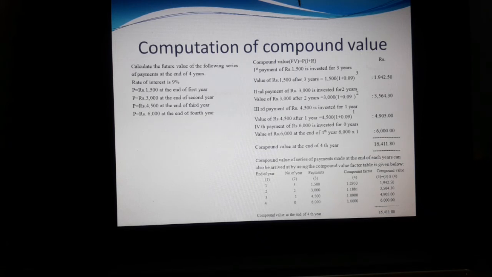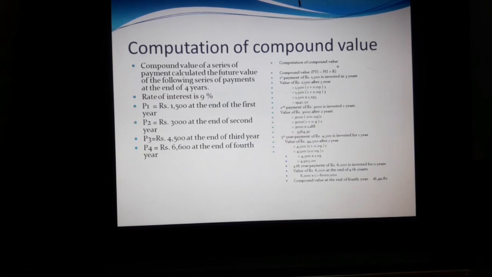If you add all the series of payments, first year, second year, third year, fourth year, the compound value at the end of the fourth year is 16,411.80. That is the computation of compound value.